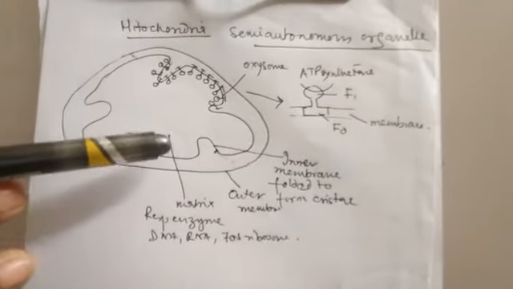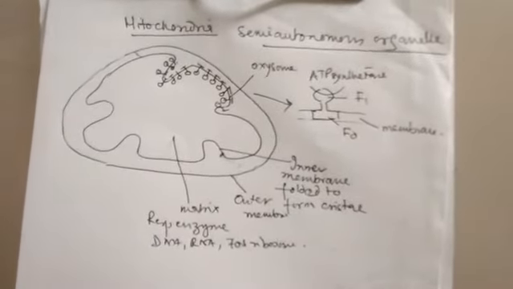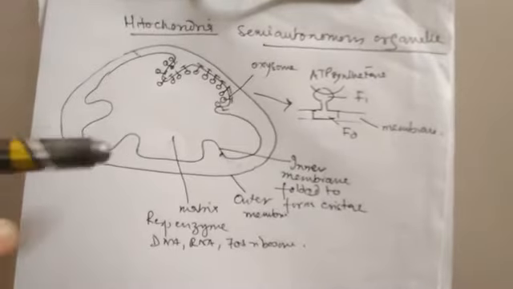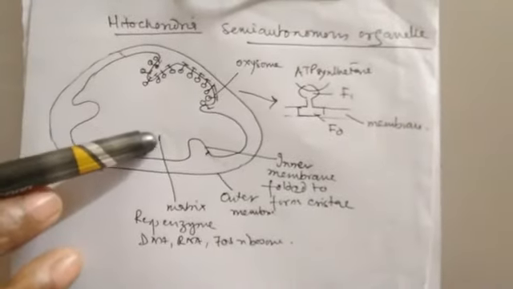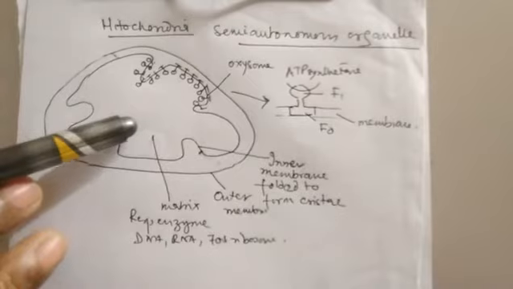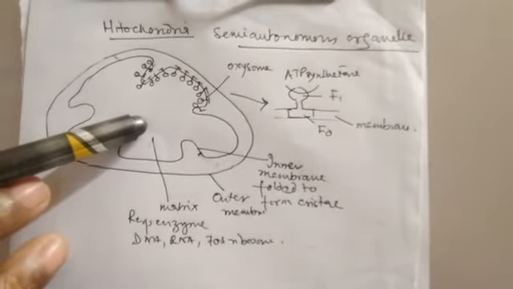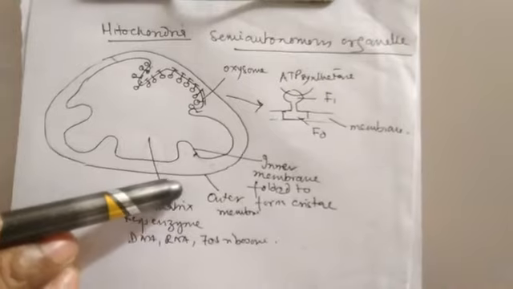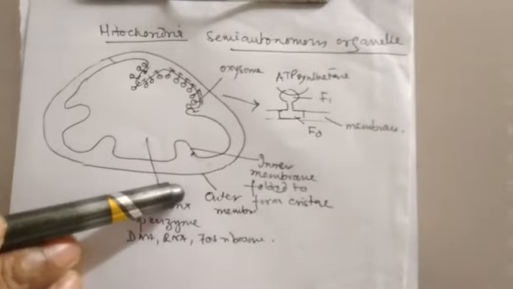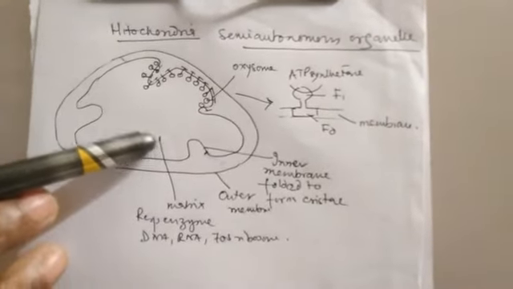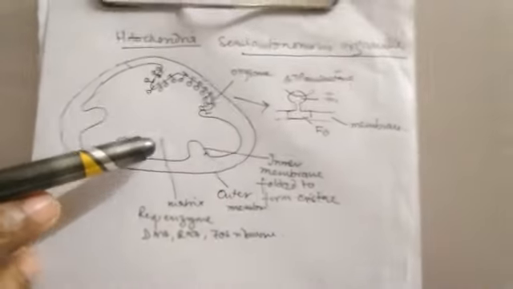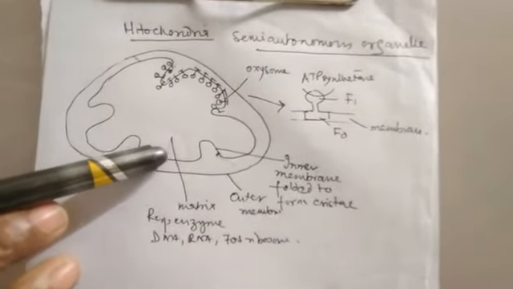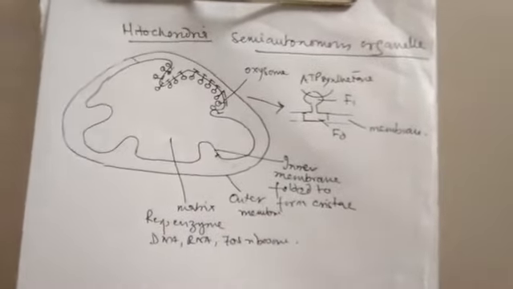It was assumed that mitochondria previously was an independent prokaryotic organism which remained symbiotically associated with the cell, but later on it became a part of the cell because it has various similarities with prokaryotic organisms.